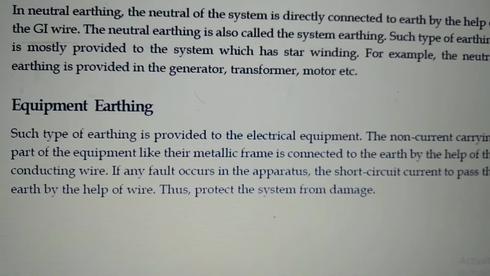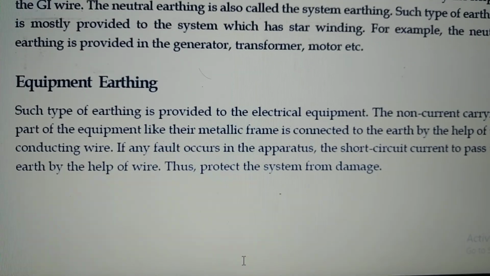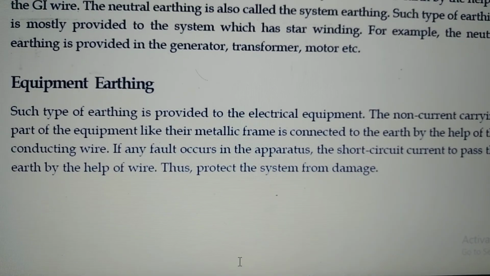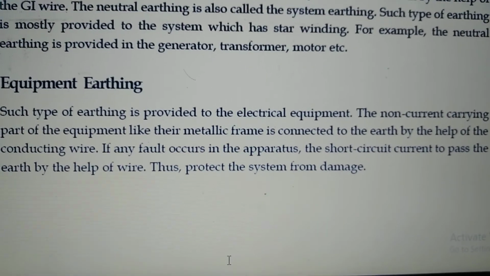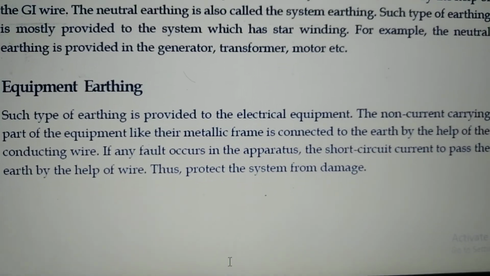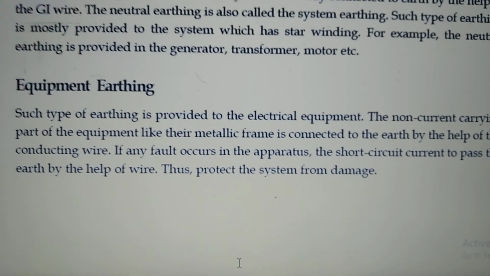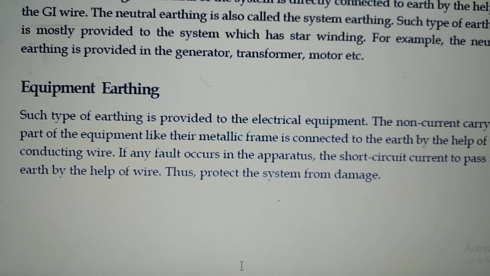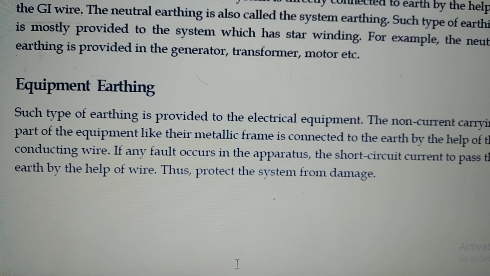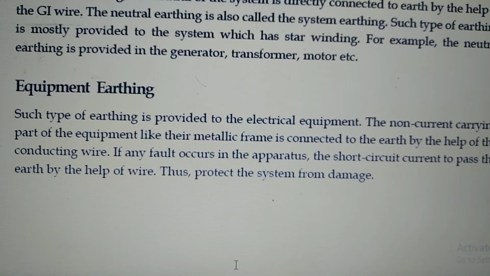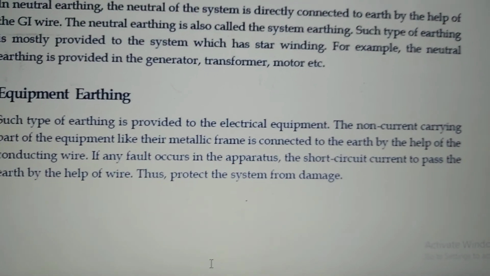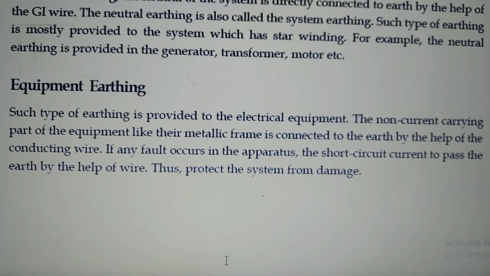Next one, equipment earthing. Such type of earthing is provided to the electrical equipment like transformer, generator, motor to the non-current carrying parts like frames, core, etc. Here the metallic frame of the equipment is connected to the earth by the help of the conducting wire.